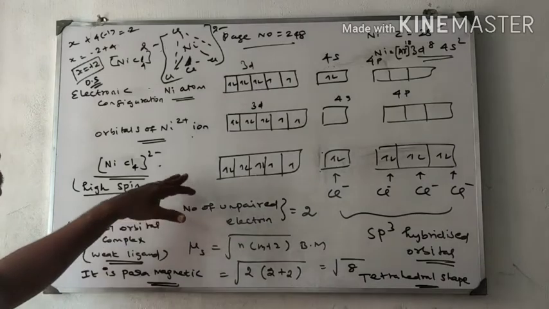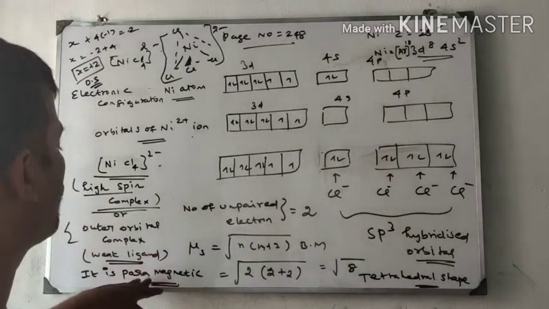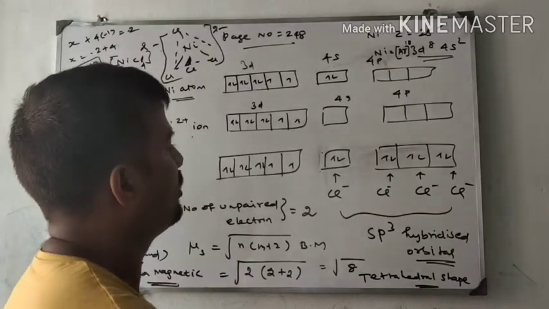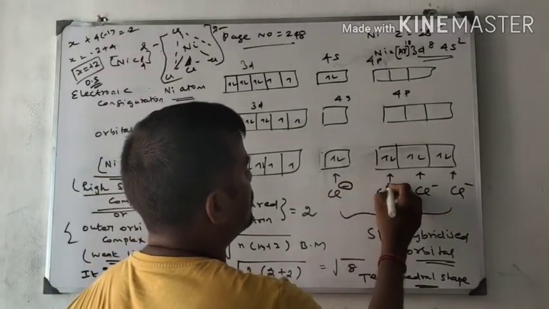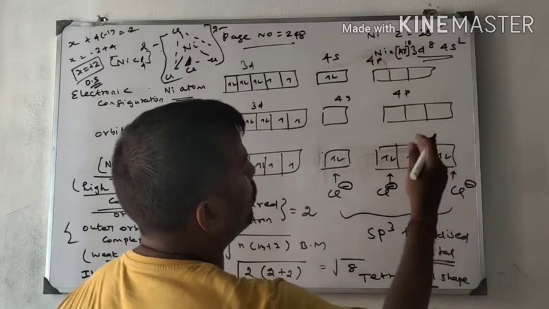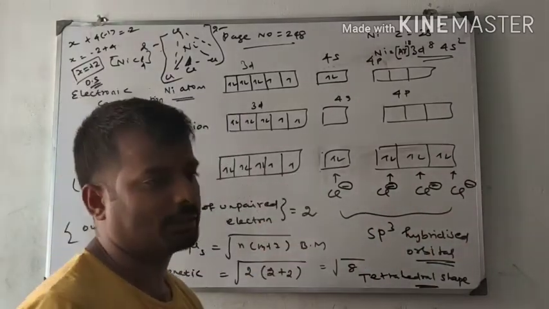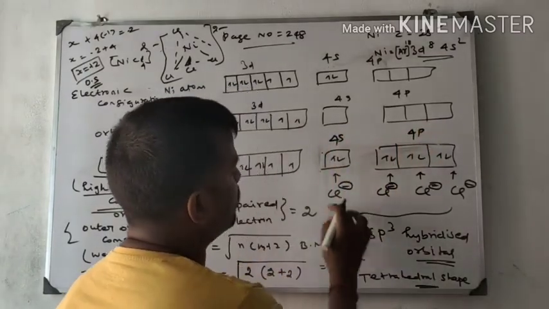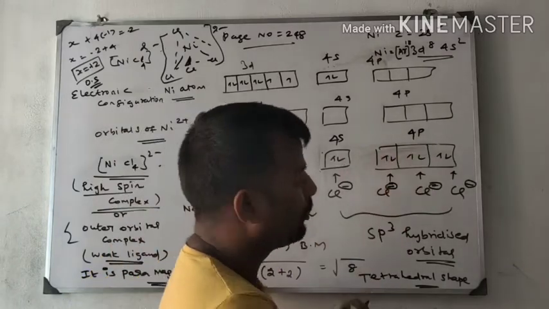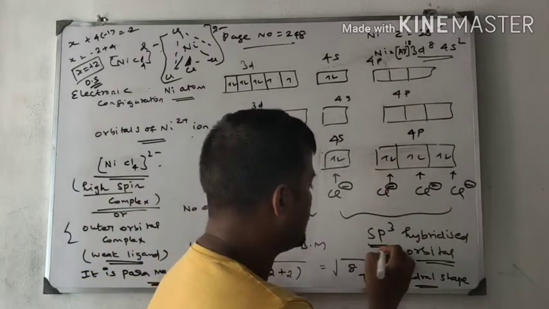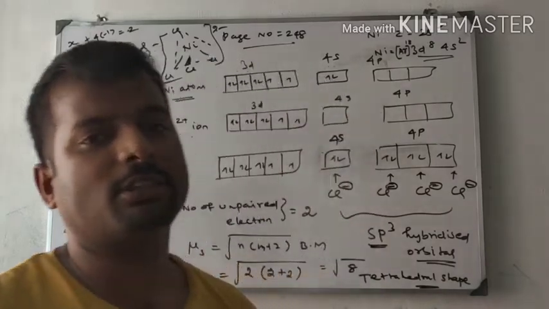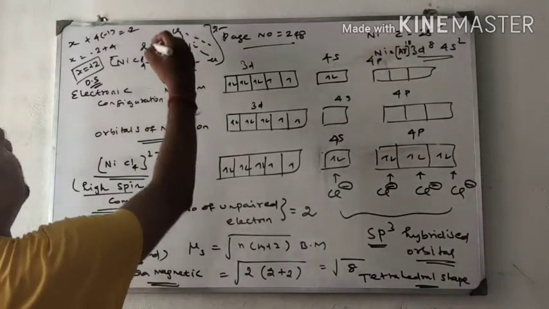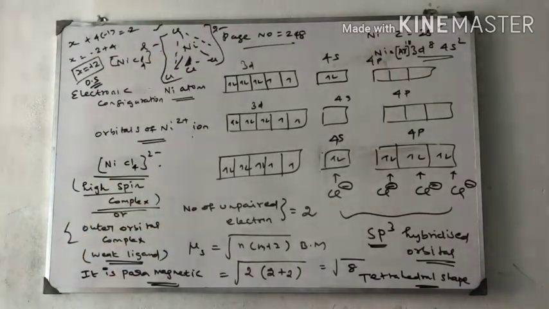So now I am going to fulfill the 4 chlorine atoms. Each chlorine donates 2 electrons. Therefore, chloride ion Cl minus. Each chloride ion will donate 2 electrons to the empty s orbital and p orbitals, 4s and 4p orbitals. Now it is 1 s orbital and 3 p orbitals including hybridization. Therefore, it is sp3 hybridization. Always you know that sp3 hybridization is tetrahedral in nature. This is the tetrahedral structure of this compound.